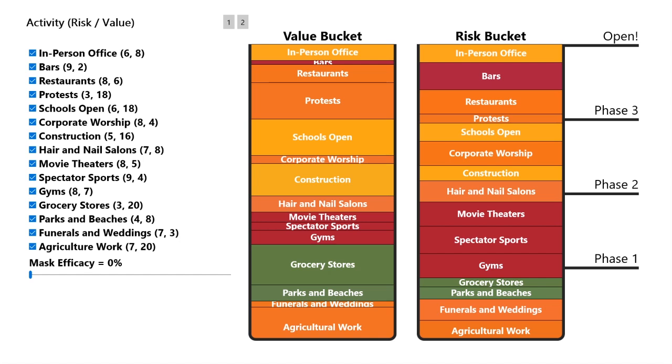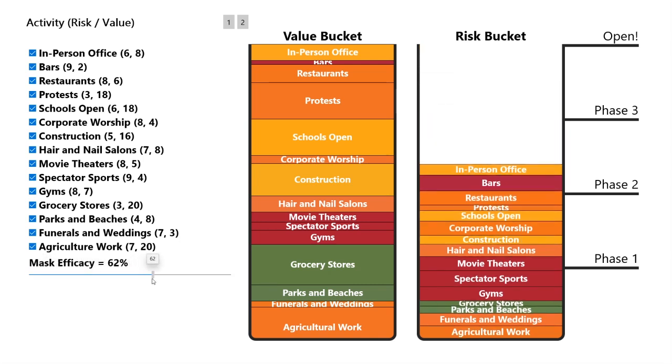For example, why do people get upset about masks? Well, because masks are low risk, but in theory they have a compressing effect on all of the rest of the risk. And I want to make a note that we don't know exactly how effective masks are, but the ballpark numbers I've seen are that masks reduce the risk of transmission from somewhere between 30% and 60%.